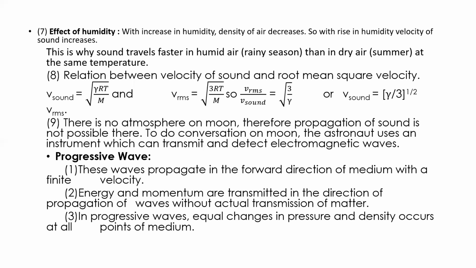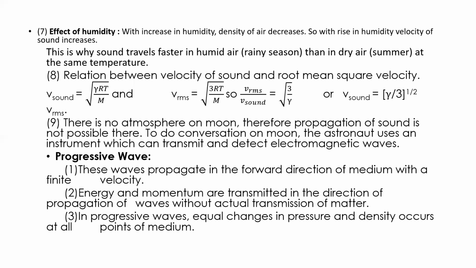Okay. Then next we have the progressive wave. So progressive wave means what? These are the waves that propagate in the forward direction of the medium with a finite velocity. So it will be in the forward direction. The energy and the momentum are transmitted in the direction of propagation of waves without actual transmission of matter.